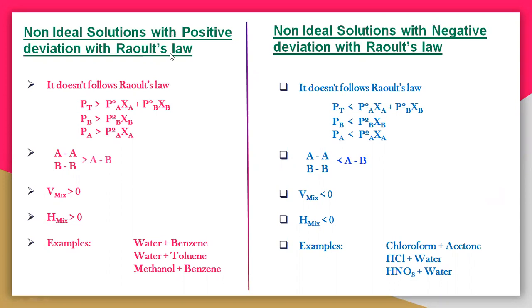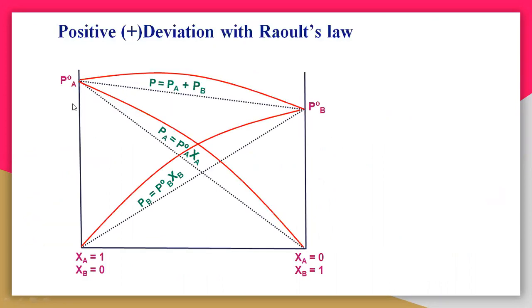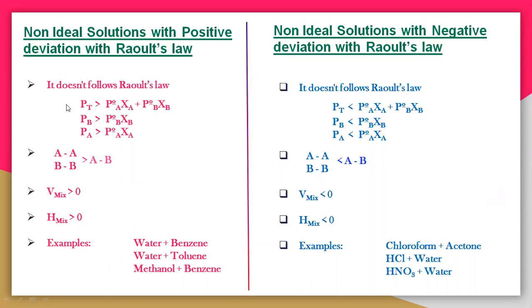The non-ideal solution is the positive deviation with Raoult's law. So definitely it doesn't follow Raoult's law. Here the negative deviation also definitely doesn't follow Raoult's law. But here, if the symbol is equal, then it is an ideal solution. But if not, then it is a non-ideal solution. And in case of the non-ideal solution, again it is a positive deviation or a negative deviation.